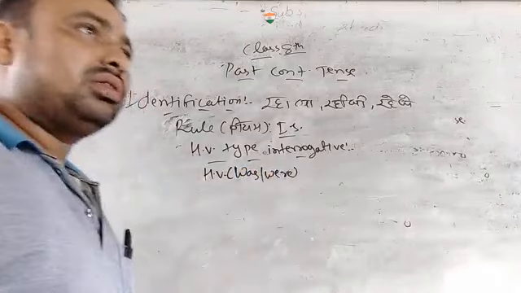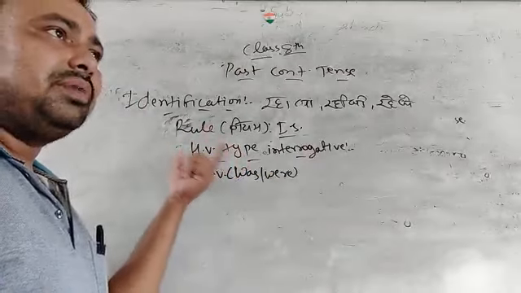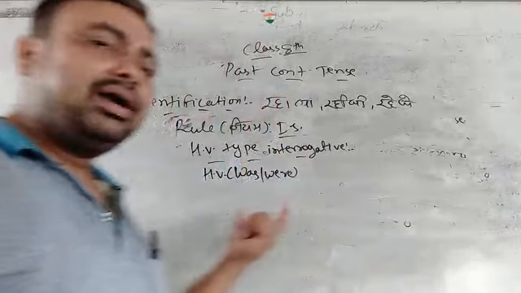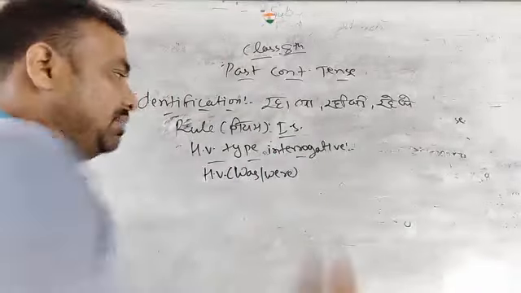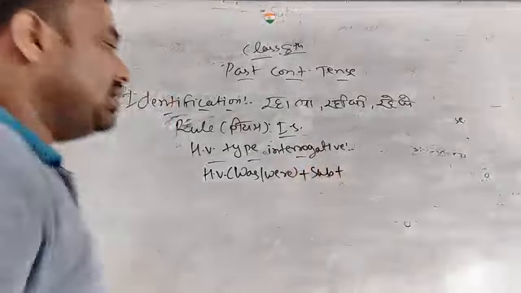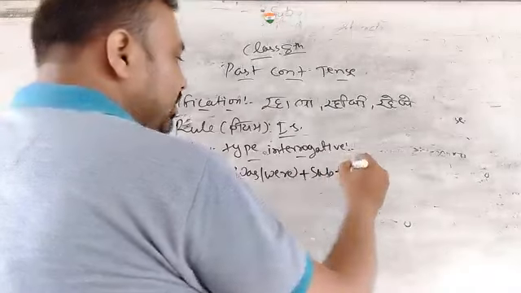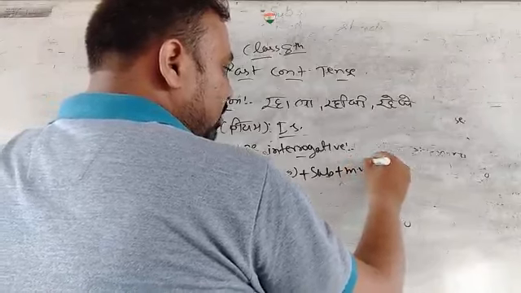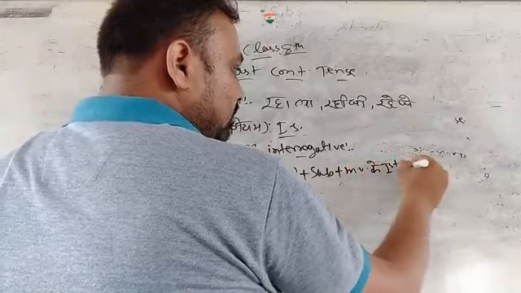Because it is a helping verb type interrogative, and in it we first add the was verb, the helping verb, then we write the subject, then after the subject we write the ing form of the main verb. Okay, so it is very simple.